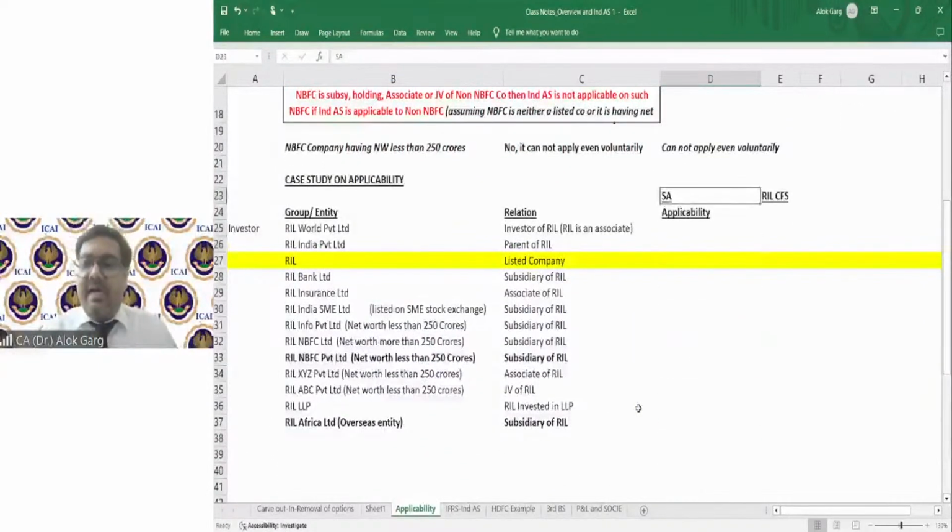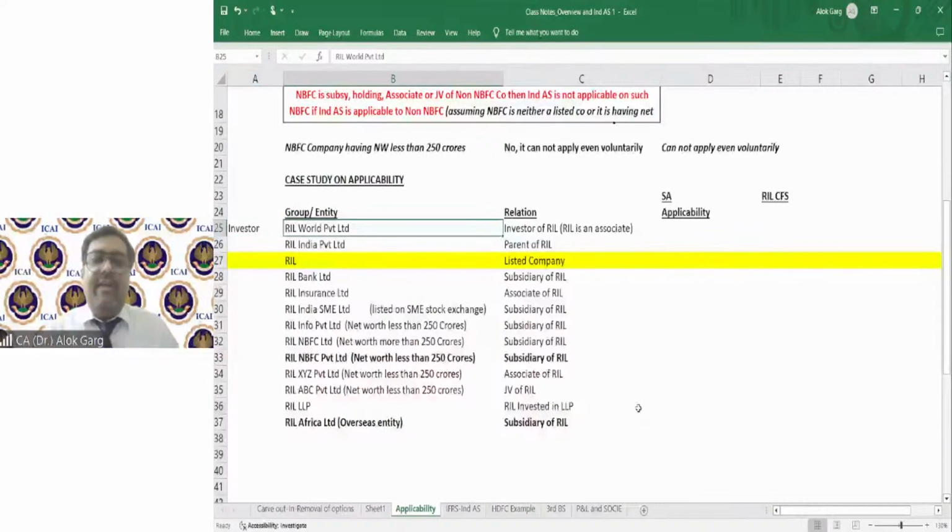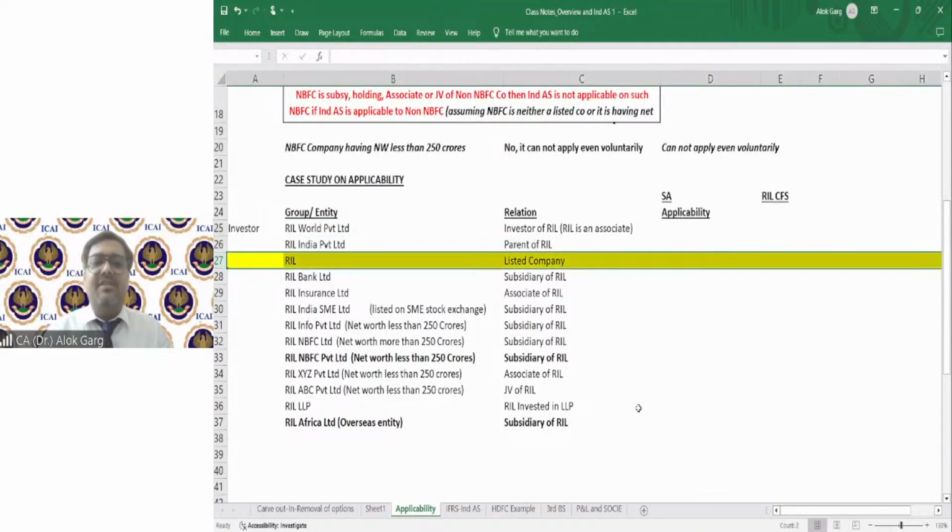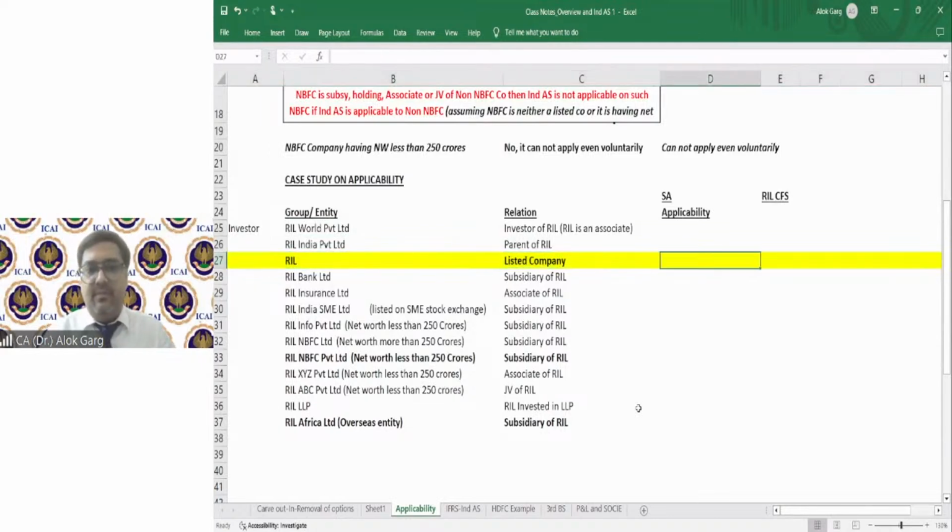Friends, I have group entities. I have a company called Reliance Industries Limited, and I have given a structure of Reliance Industries Limited. RIL, Reliance Industries Limited, is a listed company.